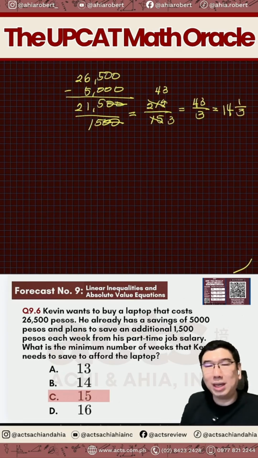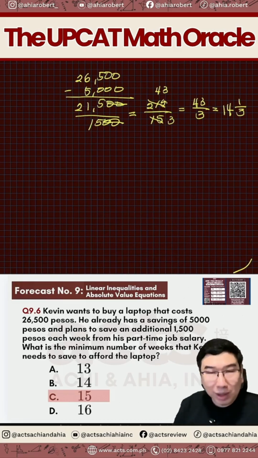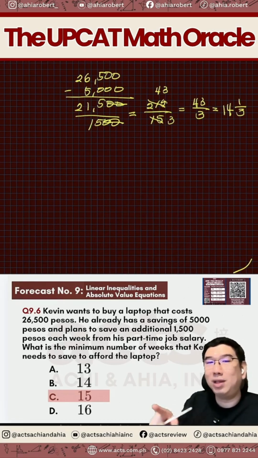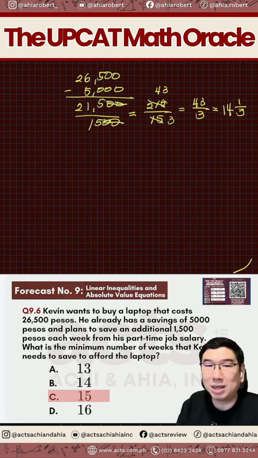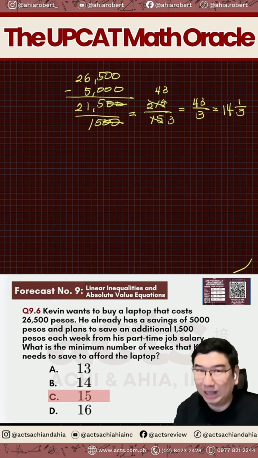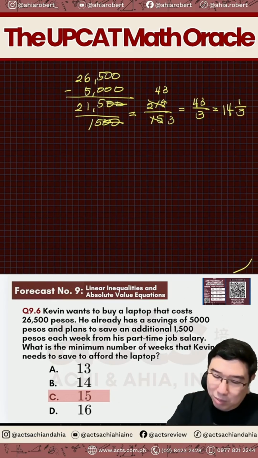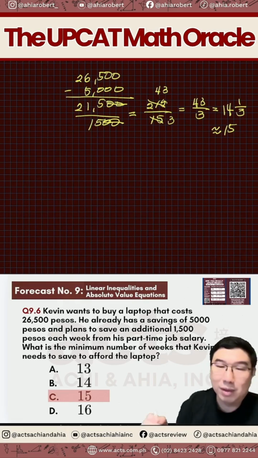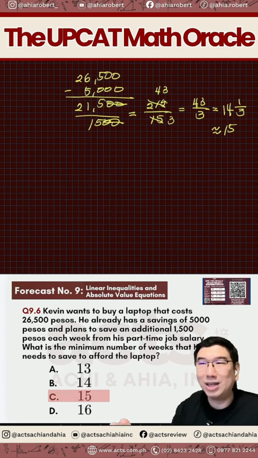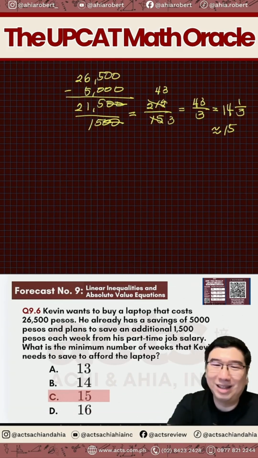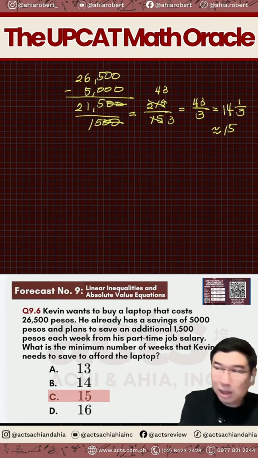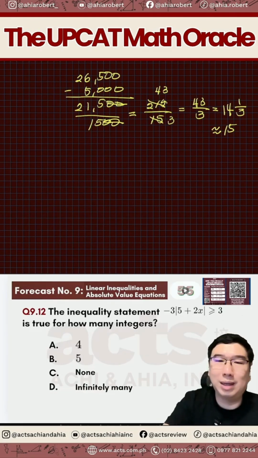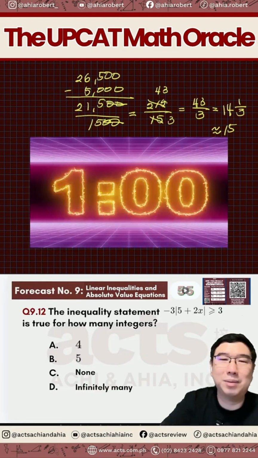So pag sinabing 14 and 1/3, ilang weeks yung kailangan? 14 ba o 15? Kailangan 15 weeks para ma-enough yung budget natin. Umabot ng lalampas na siya ng 21,500. That's why the answer here should be, naintindihan natin, bakit siya naging 15? Hindi siya eksakto. Clarification question, violent reaction. Meron ba tayong violent reaction? Sige. So kung wala naman, let's now move on to the next na. Okay, yan. Tingnan natin. Sige nga, try nyo nga.